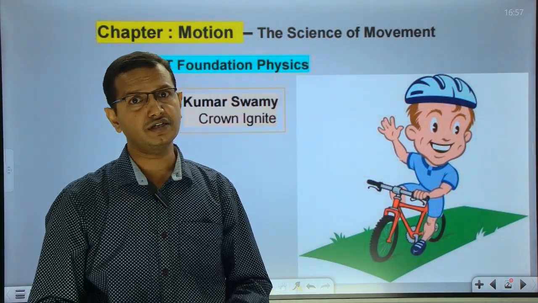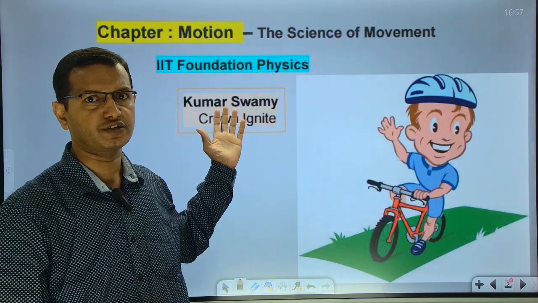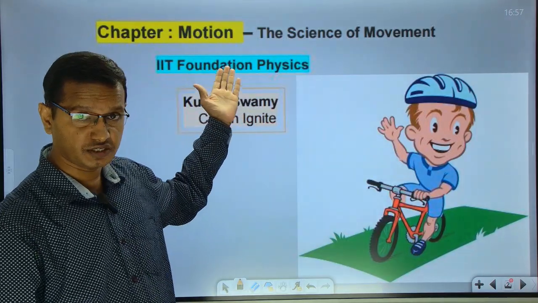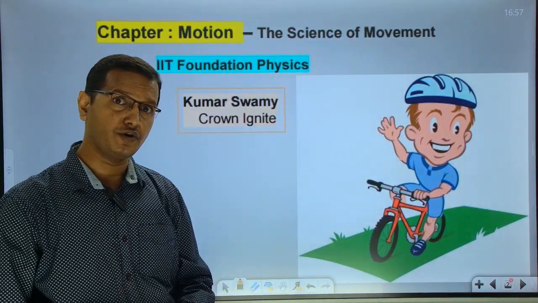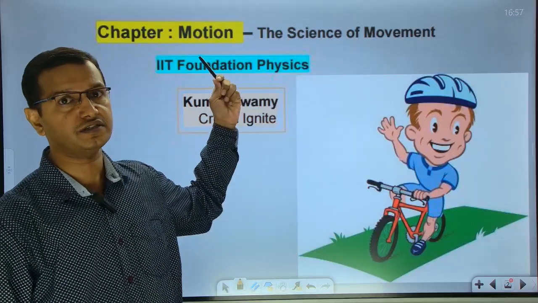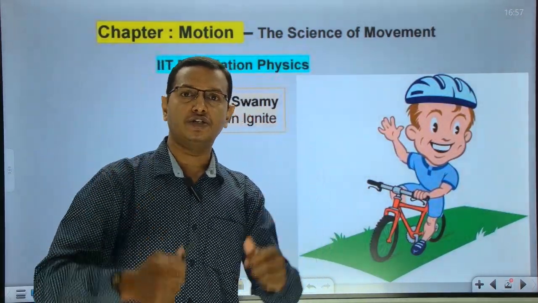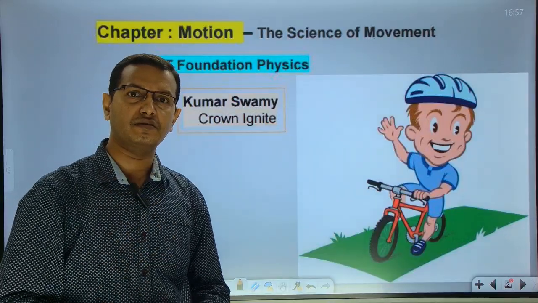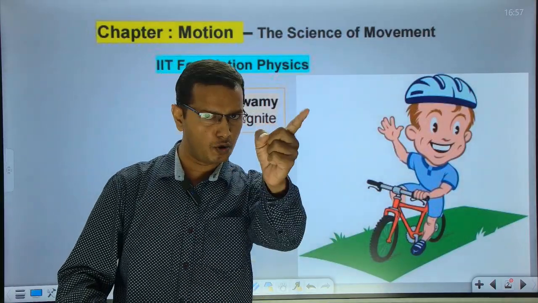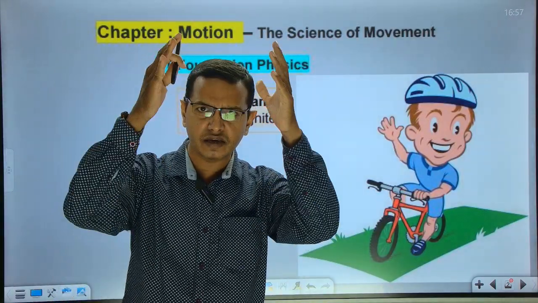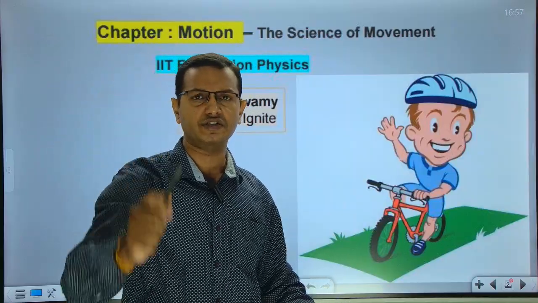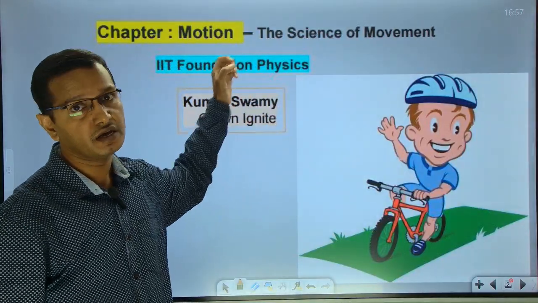Now without wasting time, let us start our topic of discussion, that is the motion chapter, this IIT Foundation ninth class physics topic. So what is basically motion? Motion is nothing but, in simple one word to say, movement. Anything which is moving in this entire universe is counted to be in motion.